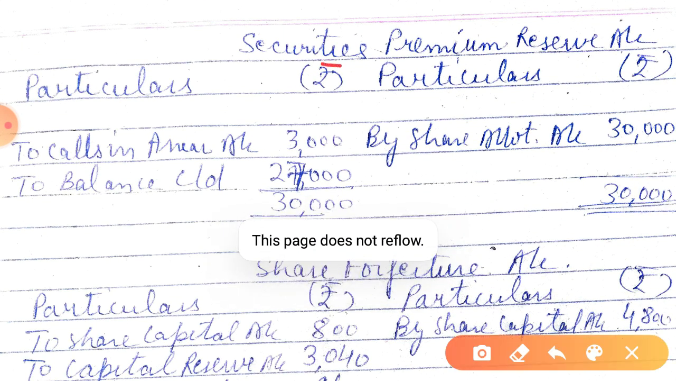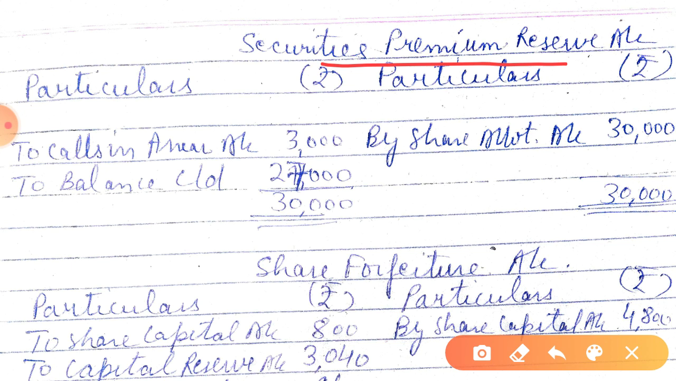Securities premium reserve, yes or no? So it was due at the time of allotment, so by share allotment account 30,000, isn't it? And then it was debited at the time of forfeiture of shares, remaining 27,000 is shown in the balance sheet under reserve and surplus. In reserve and surplus, the heading,